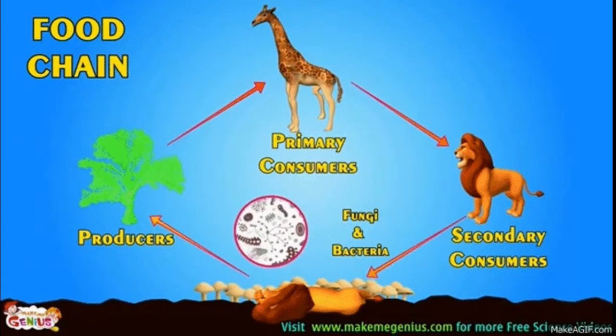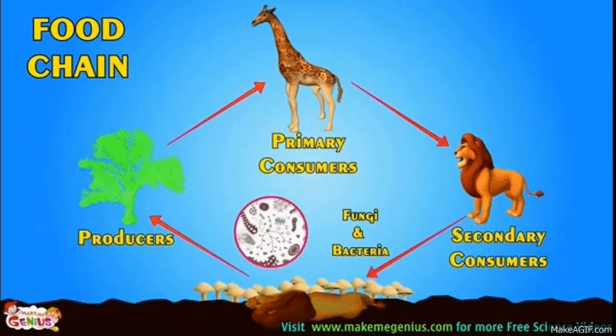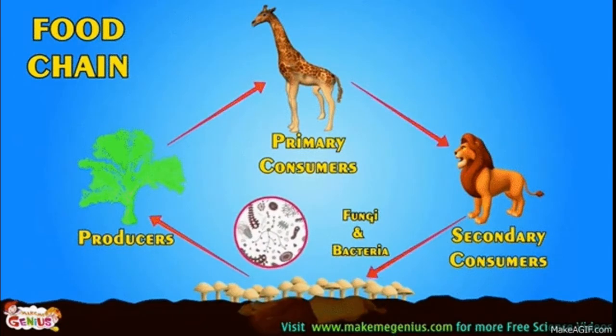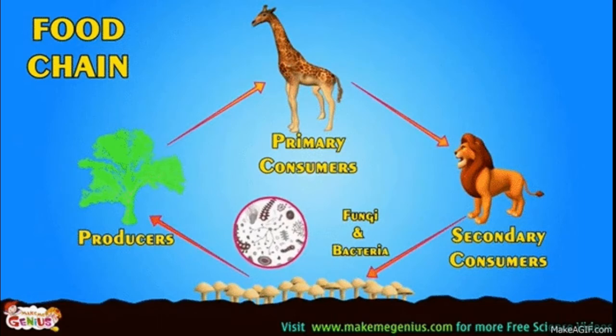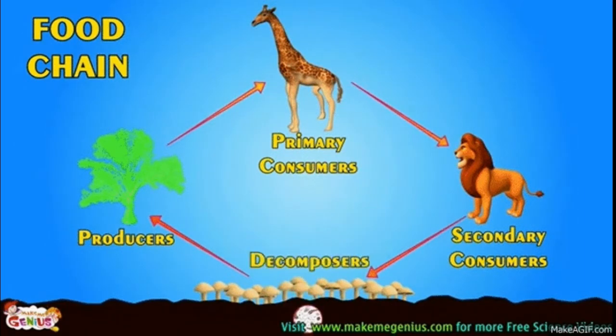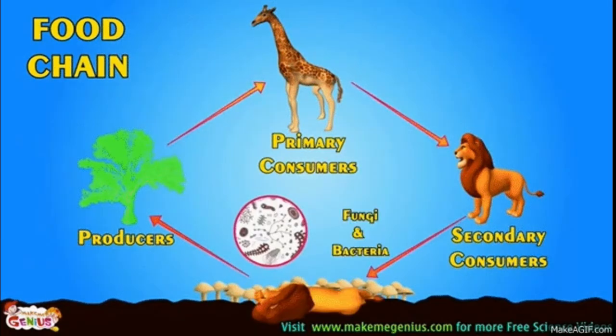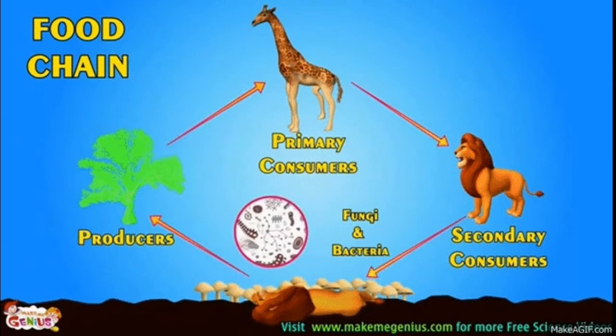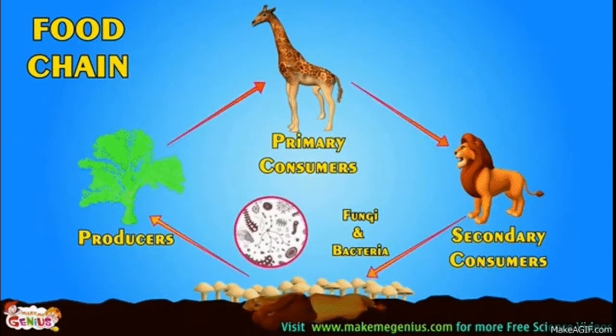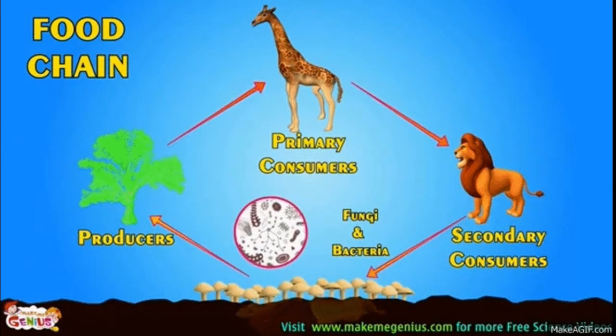Got this? And when these lion or the carnivorous animals die, the microorganisms like fungi and bacteria feed on that animal's body. Okay, and they decompose the body of that animal and they make a product or the material which is very useful for the plants.